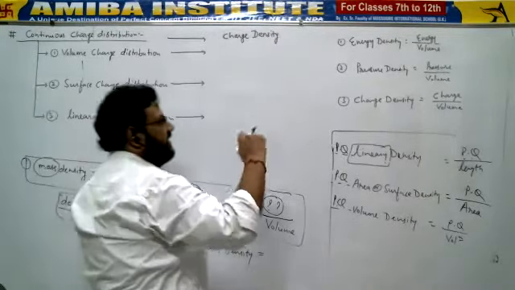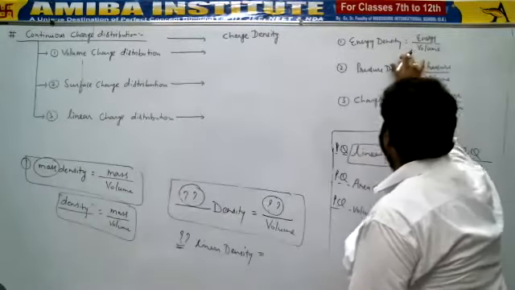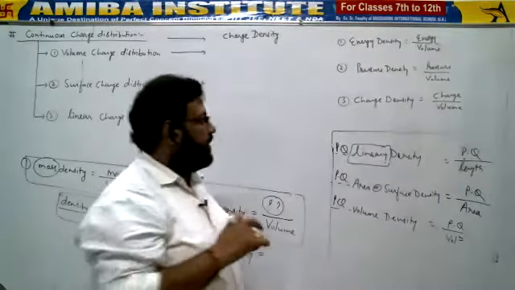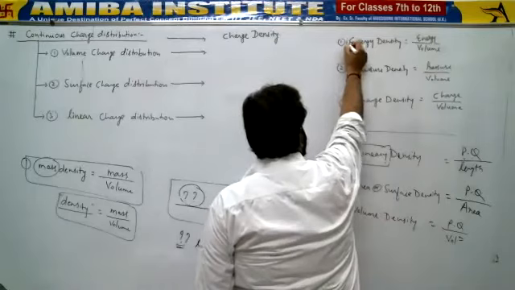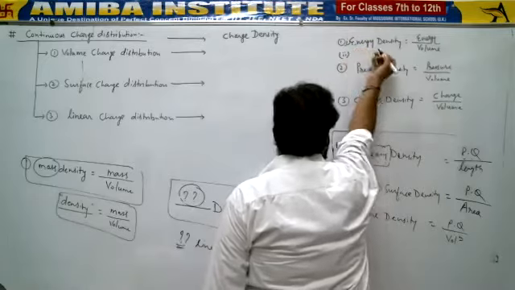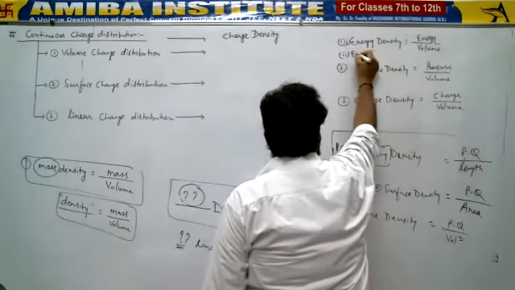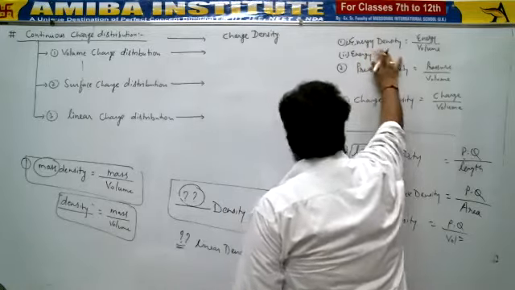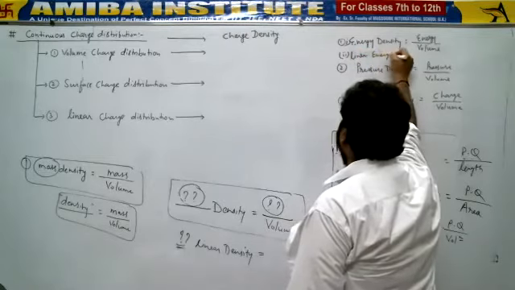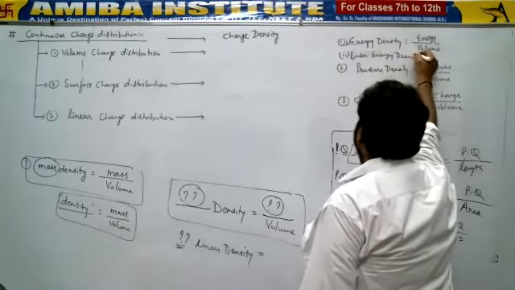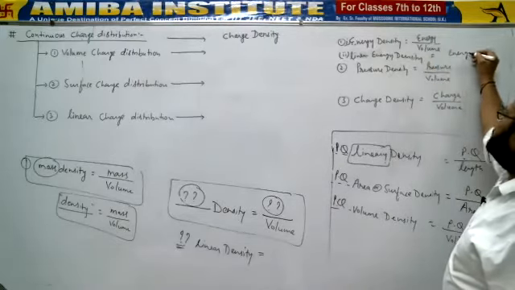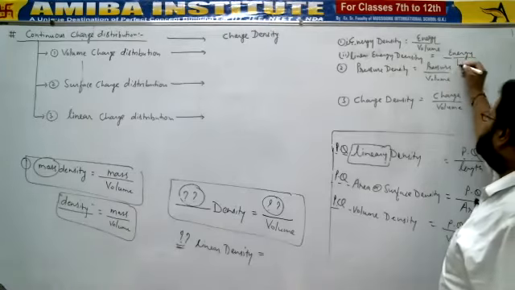Charge, energy density. If I talk about energy density, by default, when nothing has been mentioned, you divide it by volume. But if it has been mentioned, surface energy density or energy surface density, or volume energy density or energy volume density, in whatever manner, let's suppose linear energy density, I'll be writing linear energy density, although that doesn't make any sense, but mathematically we would write it as energy upon length, right?